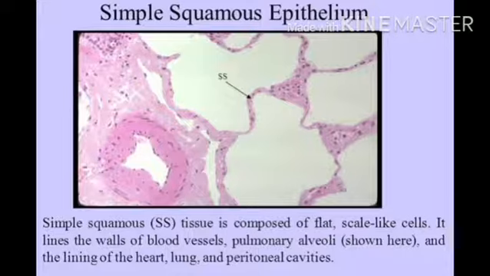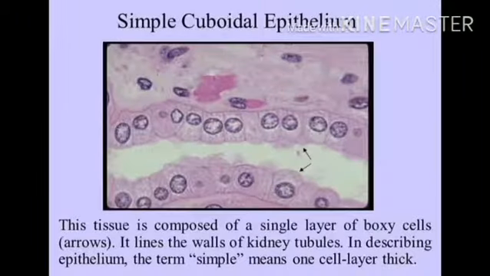This is called simple squamous epithelium. Simple squamous epithelium cells are extremely thin and flat and form a delicate lining. The esophagus and the lining of the mouth are also covered with squamous epithelium. The skin which protects the body is also made up of squamous epithelium.